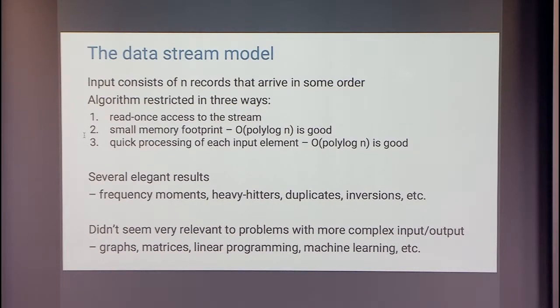The one thing that's surprisingly weak about the data stream model is that it doesn't seem very relevant to problems where the input is something beyond just a sequence of numbers, or the output is more than a sequence of numbers, right? If your input is a graph and you want to find the connected components, it seems very difficult to even think about it or reason about it in the data stream model. Matrices or linear programming problems or machine learning questions, which typically involve some type of optimization, seem not very relevant or seem hard to analyze in the data stream model, certainly for upper bounds.